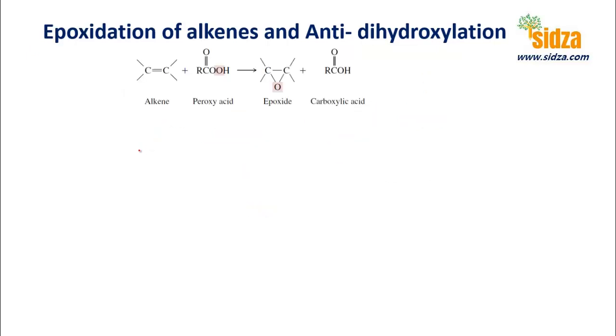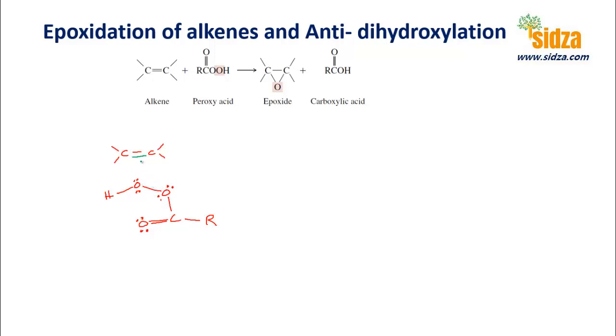In this reaction, it is the carbon-carbon double bond that reacts with the peroxyacid. If I write it like this, this is the peroxide linkage. In the reaction of alkenes with peroxyacids, it is this peroxide linkage which actually breaks, because this bond is weak.